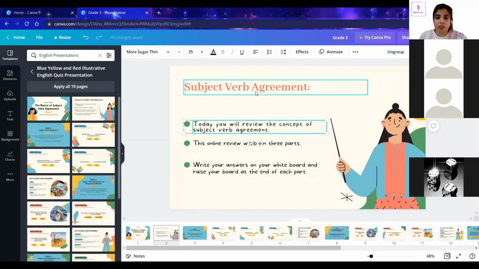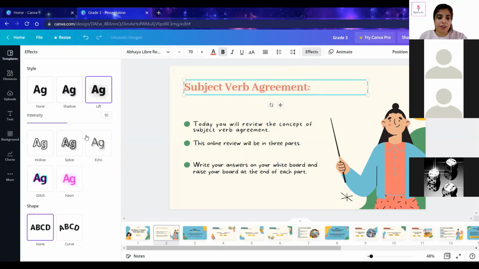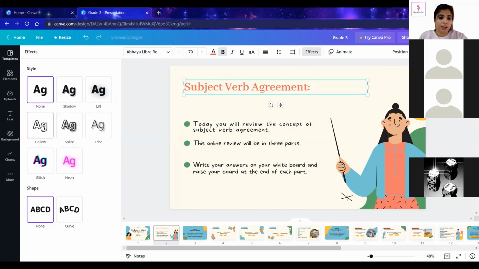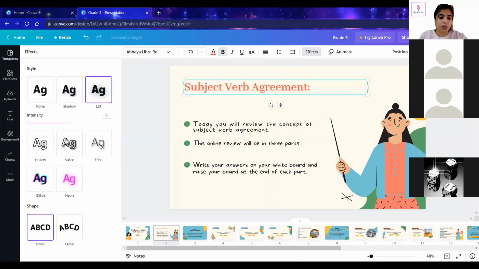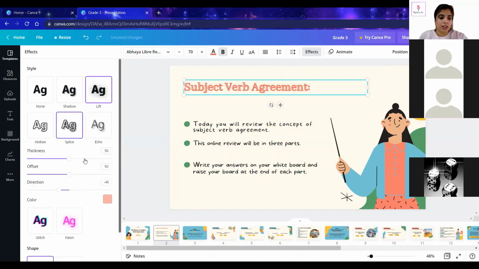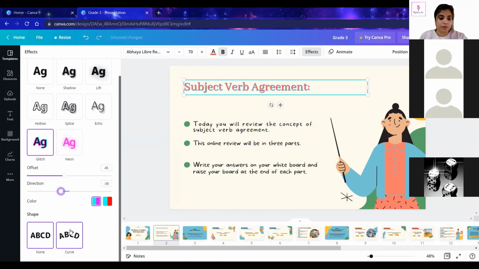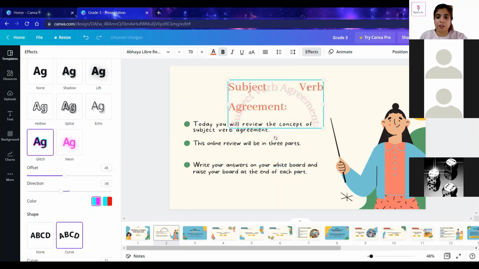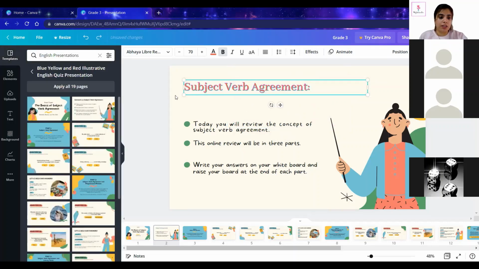Next is the effect option. Now here what you will see is when you click on the text and then you click on effects, you will see there are different effects. You can click on none, otherwise you can go for shadow. So according to your choice, according to your preference, you can go for it. You can change the colors also. If you want to give a curve, you can give the curve from here. So all these options are there.